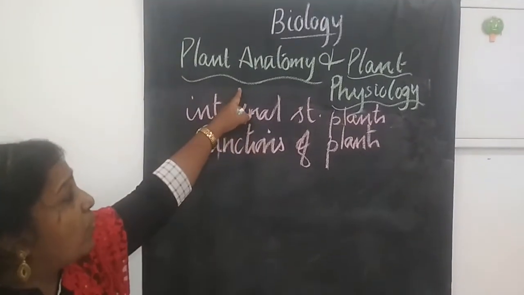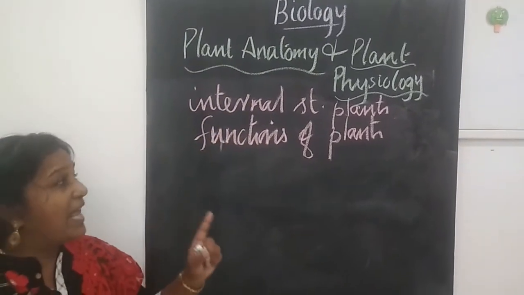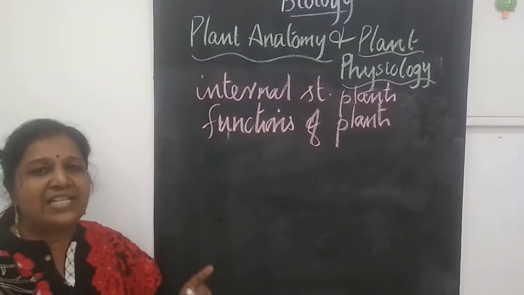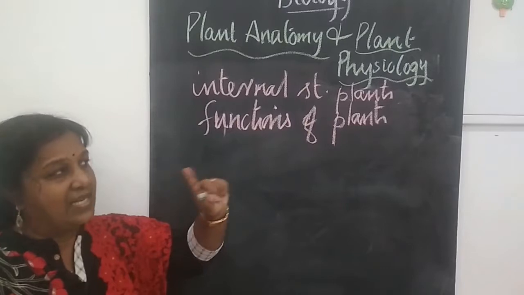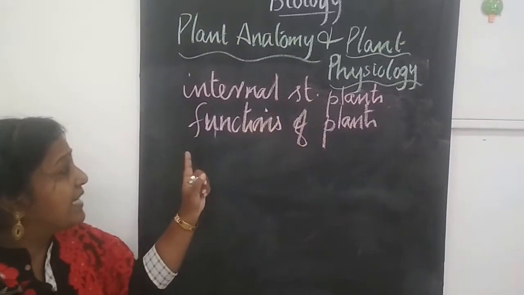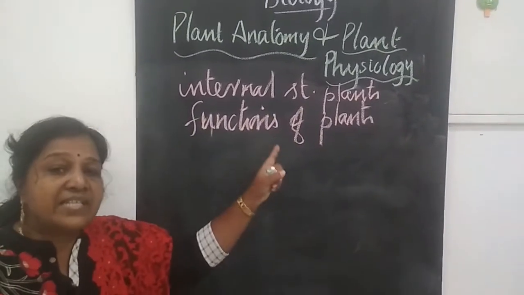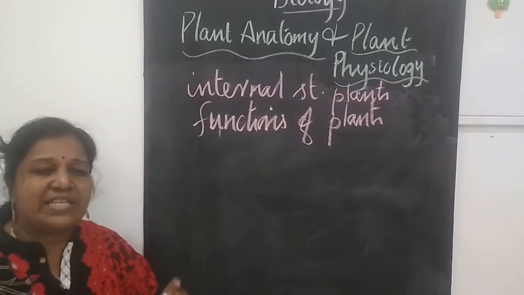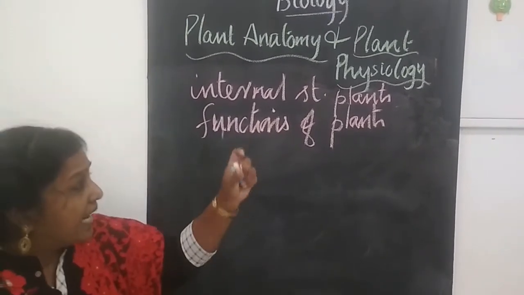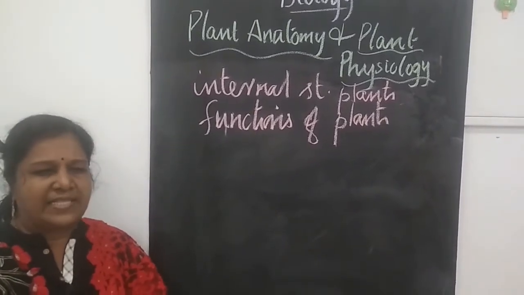So anatomy, what do you mean by anatomy? It's a branch of biology which deals with the study of internal structure of plants. Physiology deals with the study of functions of plants. And morphology deals with the study of external structure of plants.